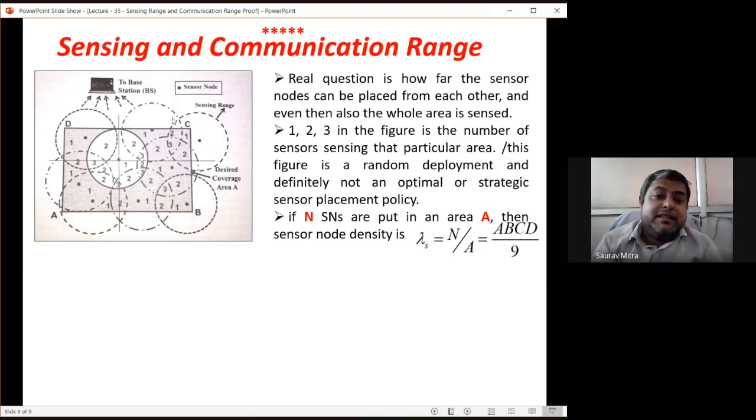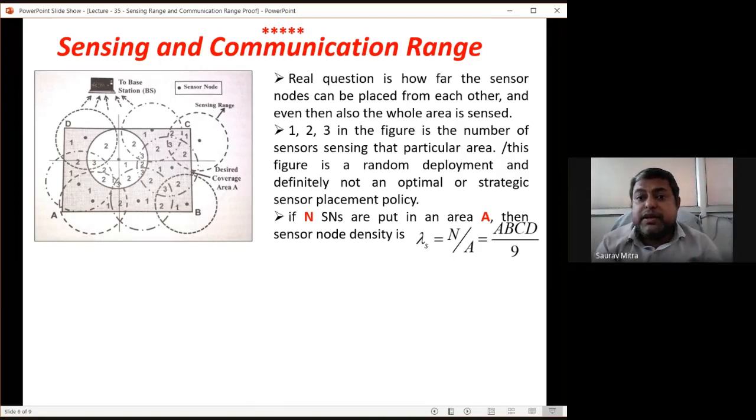But you can check here, this is the area outside. This is the area which is not required to be sensed, whatever this sensor node is doing. So there is a wastage. This is also an area which is not required to be sensed. Below this AB line and to the right side of this CD line, whatever area the sensor nodes are sensing, these are areas which are not required to be sensed. If I push this AB node a little bit inward, somewhere here, then this point will also be covered. In that case, we will have an optimal placement of sensors.